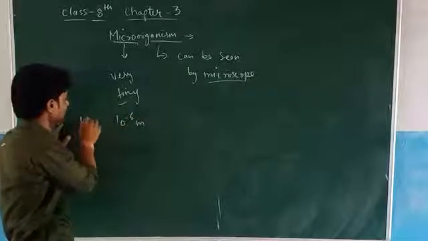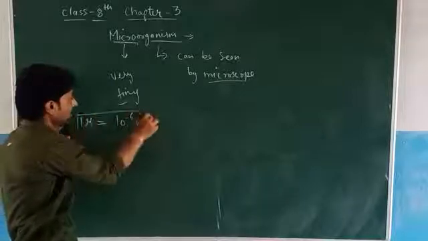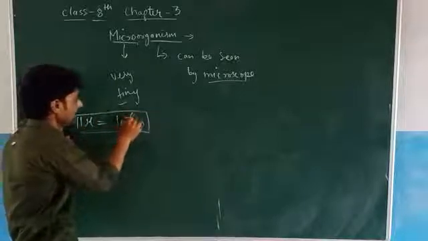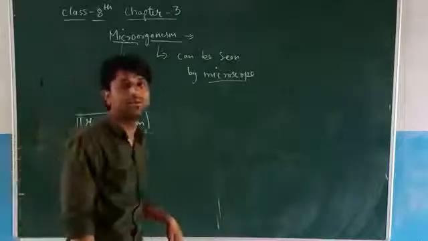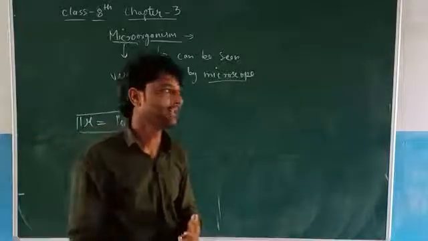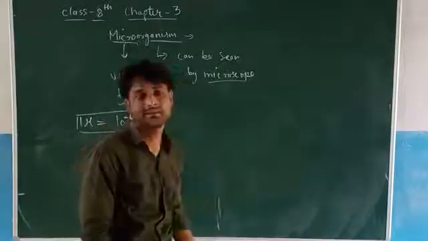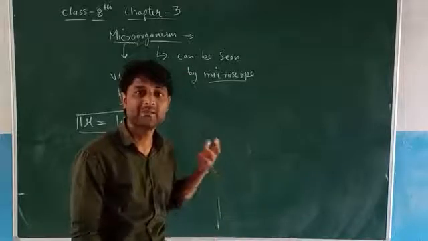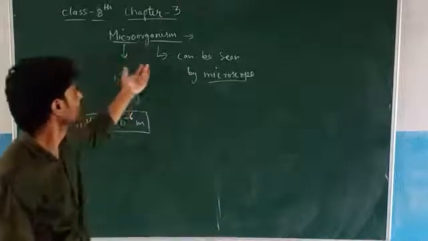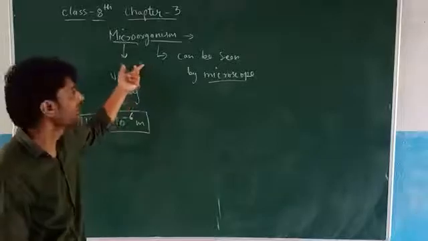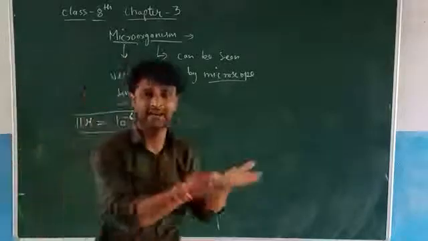It is very small, so it is not seen by naked eyes. That is the micro. And microorganisms are very minute organisms that cannot be seen by naked eyes.